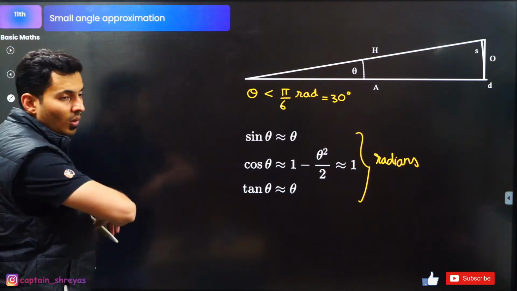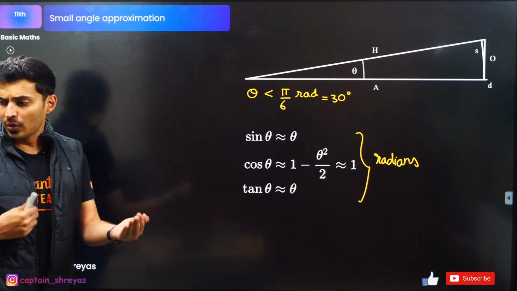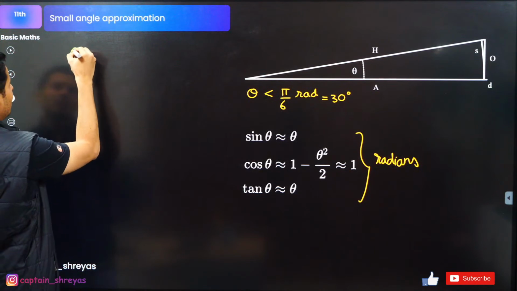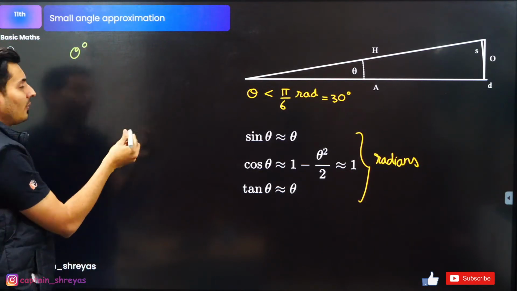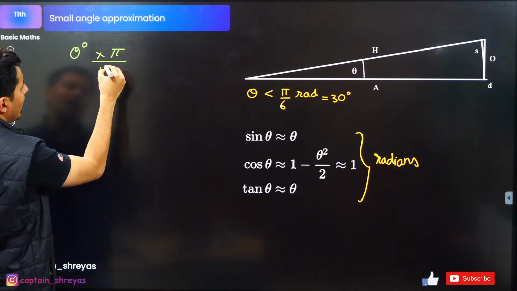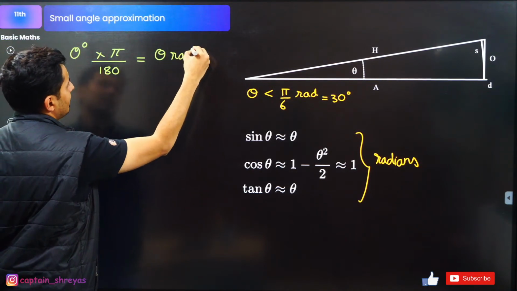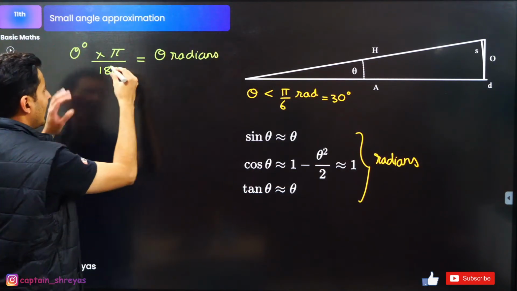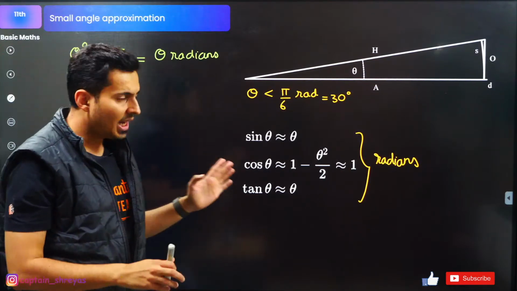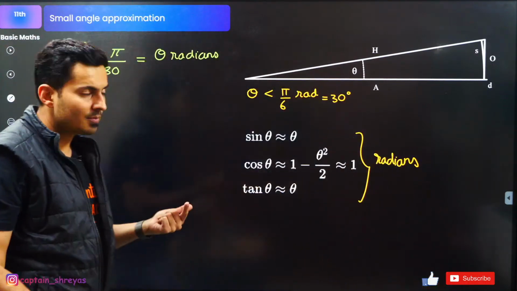Also, you need to know how to convert from radians to degrees or degrees to radians. How do you do that, guys? How do you convert radians to degrees, degrees to radians? Observe. If I have theta in degrees, I want to convert it into radians, multiply it by pi and divide it by 180. You will get theta in radians. And you can just shift that over there. You will get it in degrees. That's all. Okay. Everyone with me? Cool, guys. Can we move ahead?